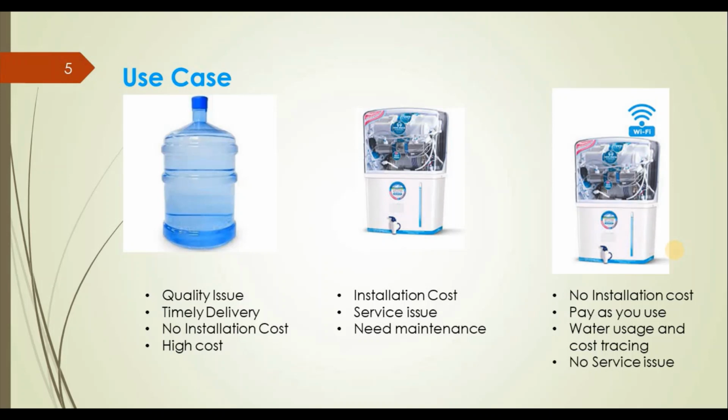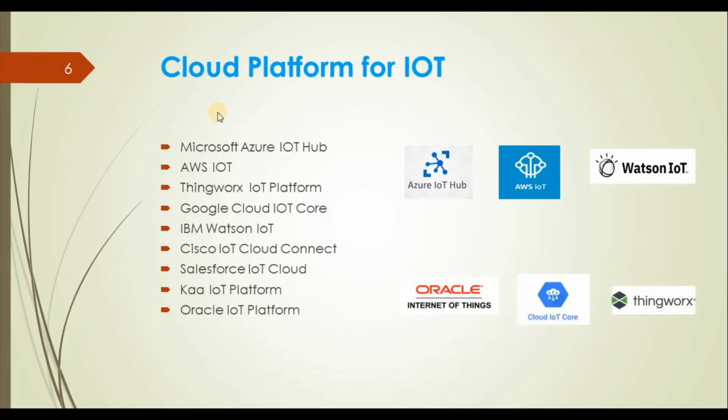Using a smartphone I can track how much water I have consumed and what my bill is for this month. I can make payments online. All these things I can track online, and there is no service issue. Why no service issue? We will see it in the later slides. So why is there no service issue with an IoT enabled water purifier? We will see it in the later slides.